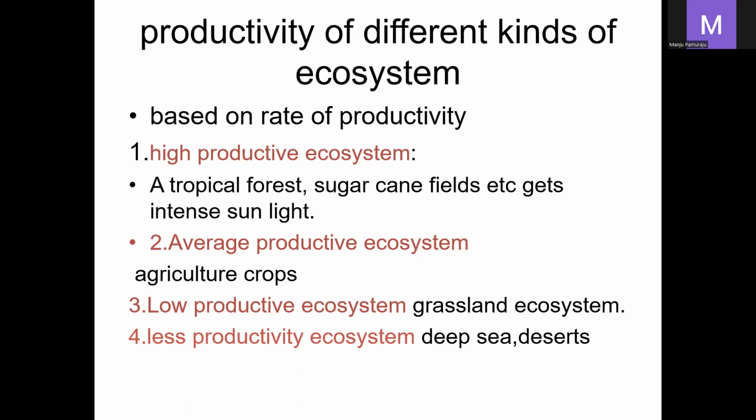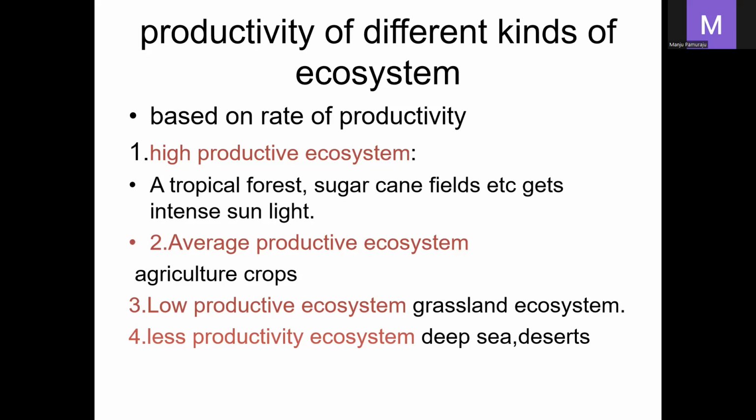Tropical forests and sugarcane fields get intense sunlight, so they synthesize more energy and are called high productivity ecosystems.